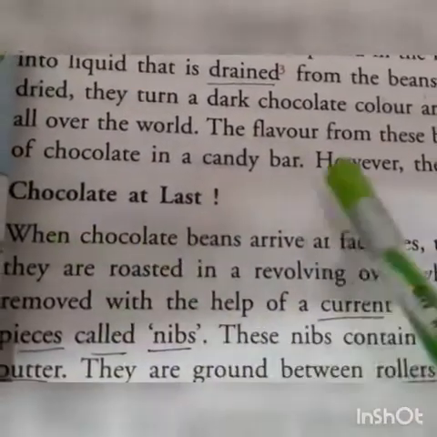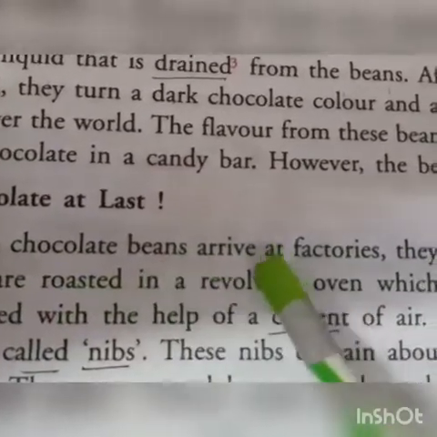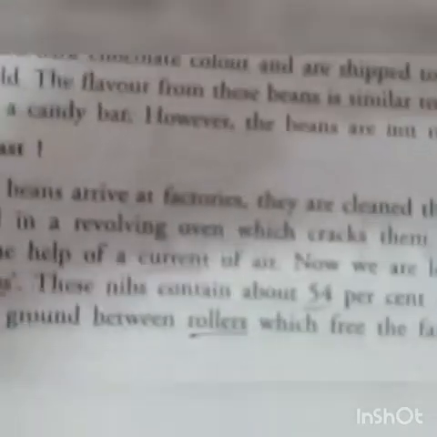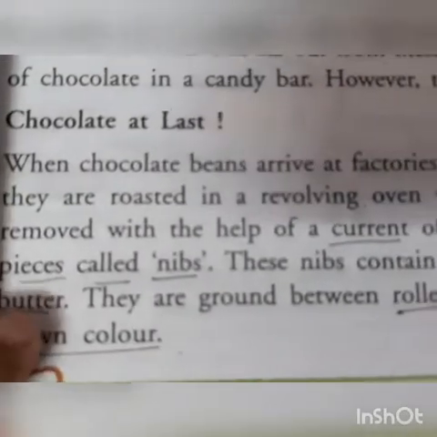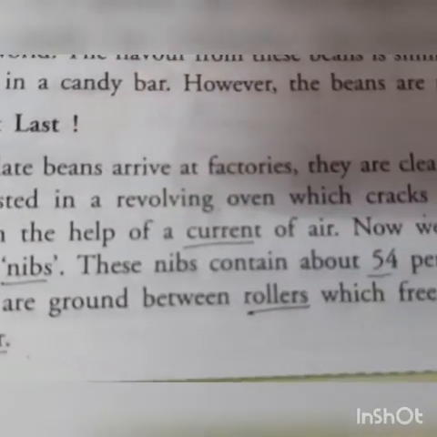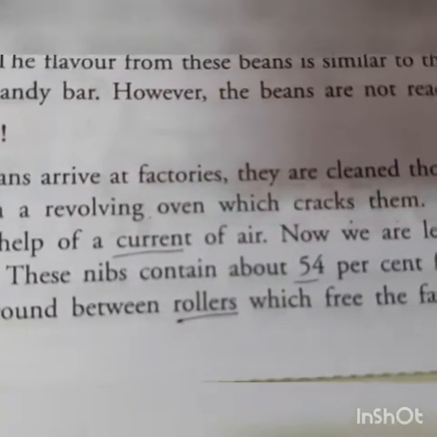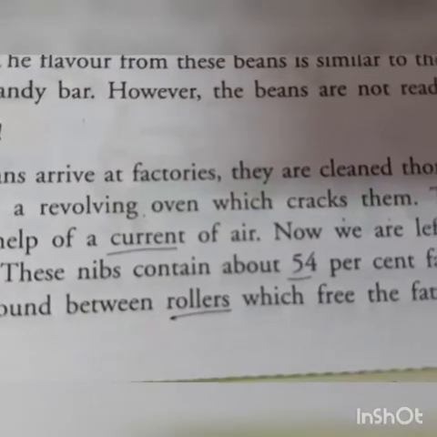Now, chocolate at last. When the chocolate beans arrive at factories, they are cleaned thoroughly. Then they are roasted in a revolving oven, which cracks them.